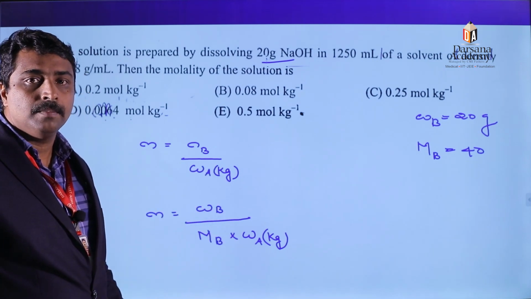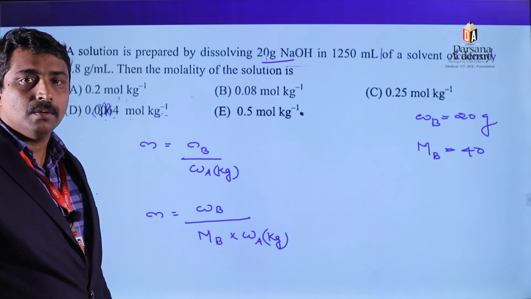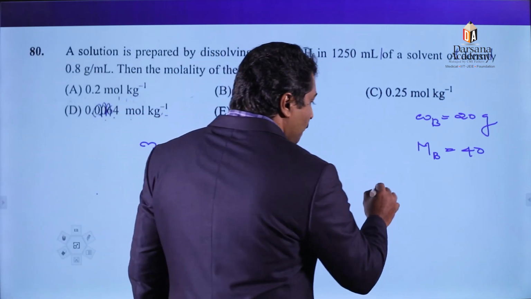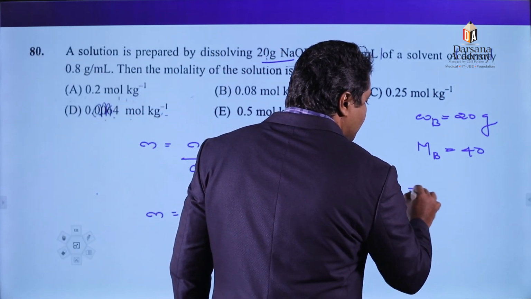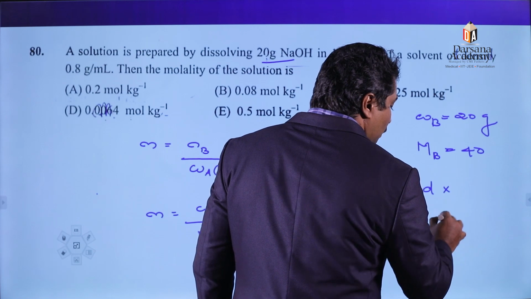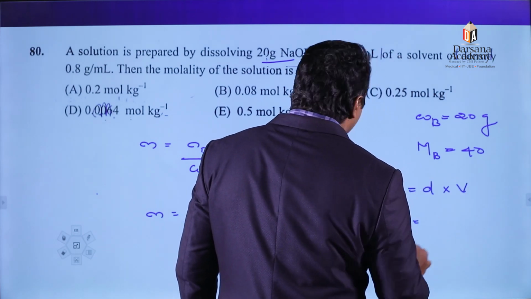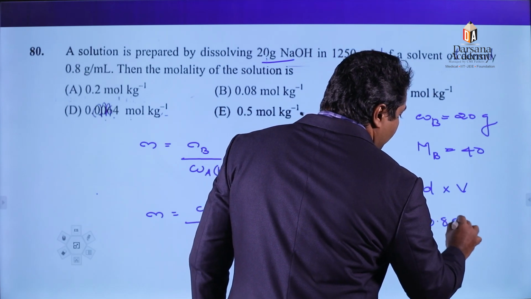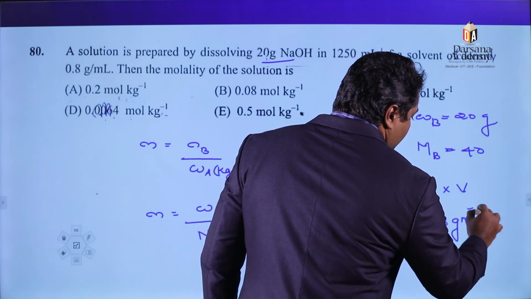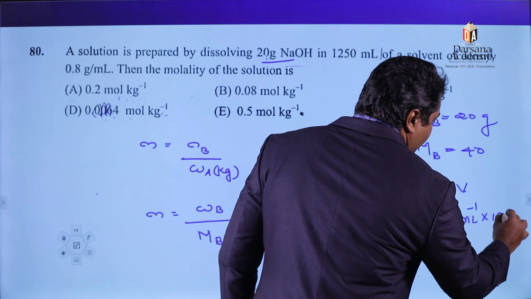Density is given. We know that density is equal to mass by volume. Therefore, mass of solvent is equal to density of the solvent into volume, which is 0.8 gram per milliliter into 1250 milliliter.